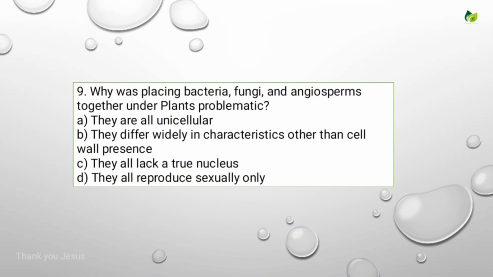For this, the correct answer is that bacteria, fungi, and angiosperms were earlier all kept in a single kingdom, that is Plantae, but they differ widely in their characteristics other than the presence of a cell wall. The common feature is the presence of a cell wall only. Otherwise, they all differ in their characteristic features. That's why that was treated as a wrong way. That's why they were placed in other kingdoms. Bacteria were placed in Monera, fungi were placed in Fungi. Okay, so that is the correct answer.